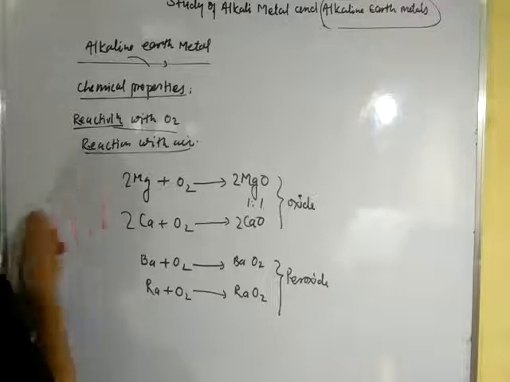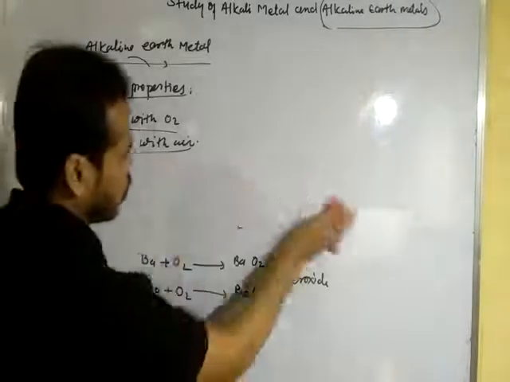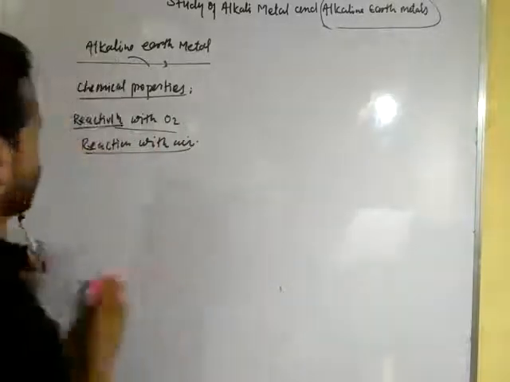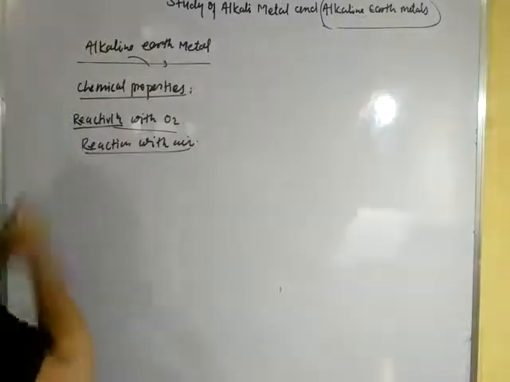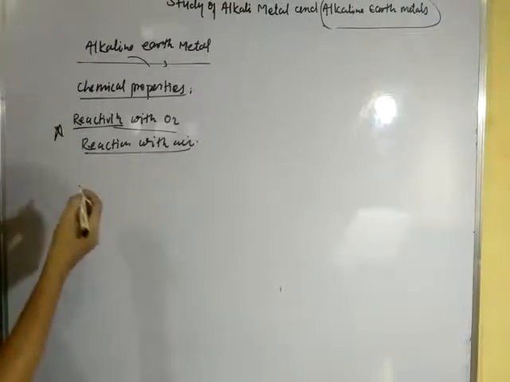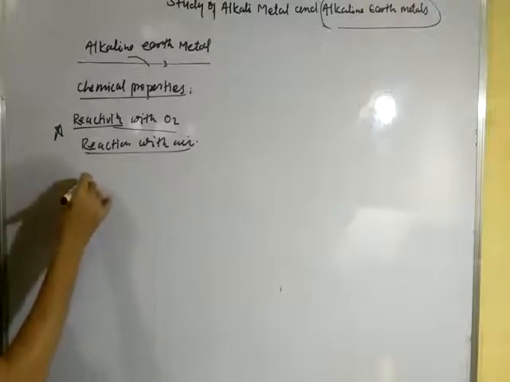Now, second one is reaction with water, or reaction with halogen.